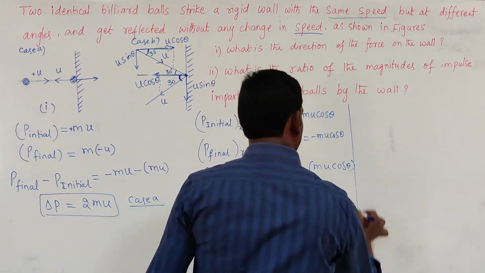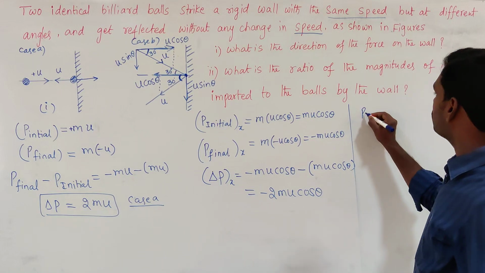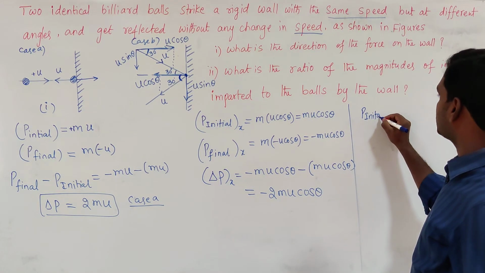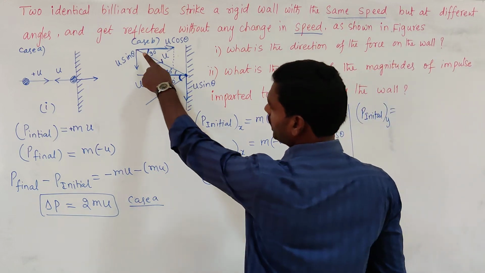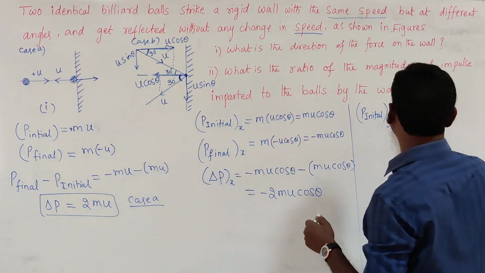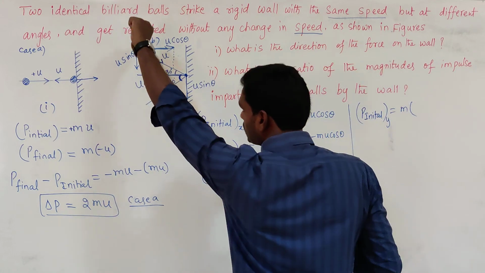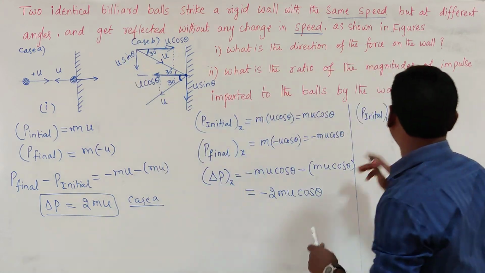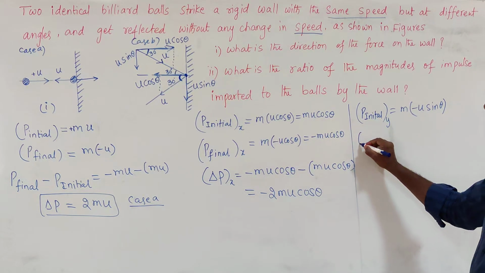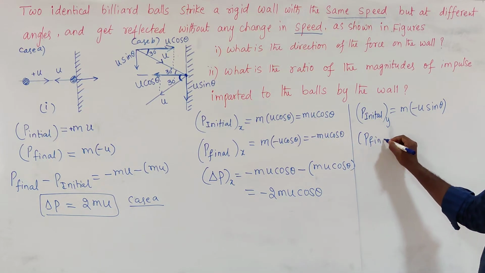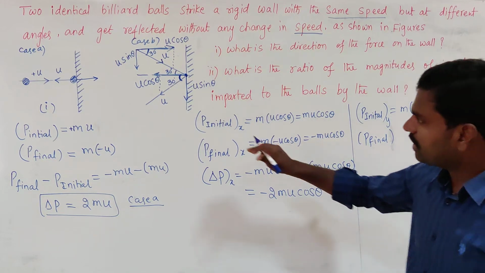And similarly, find the initial momentum along y-axis, because there is a y component also. Initial momentum along y-axis is nothing but mass into velocity. Here velocity is pointing downwards, so minus u sin theta. Similarly, the momentum after interaction is the final momentum.